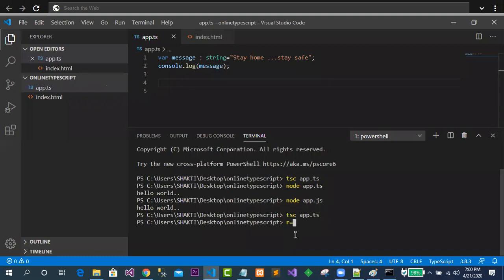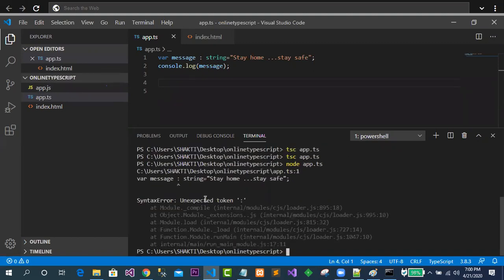Just come for tsc app.ts, just enter, and now it is looking great. Now if you want to run the file app.ts, then you can simply find, a problem has come in the TS part.